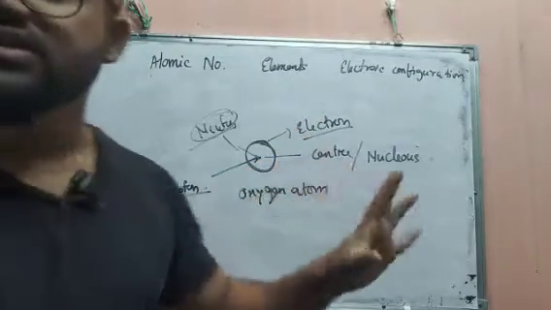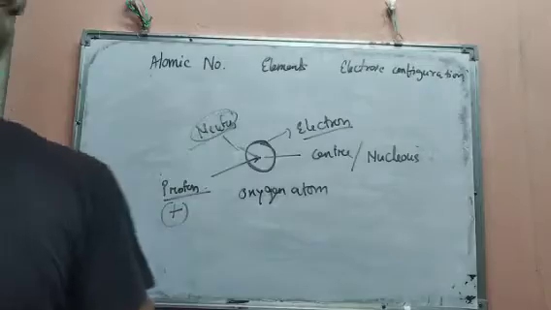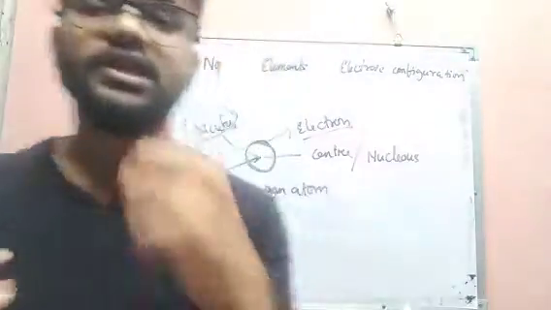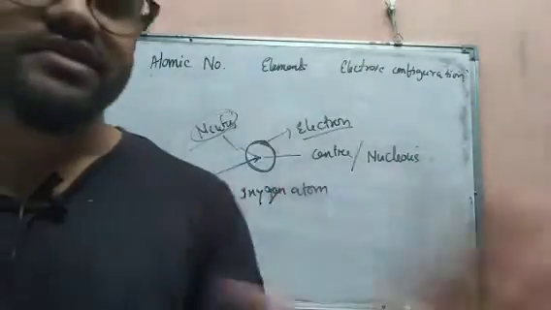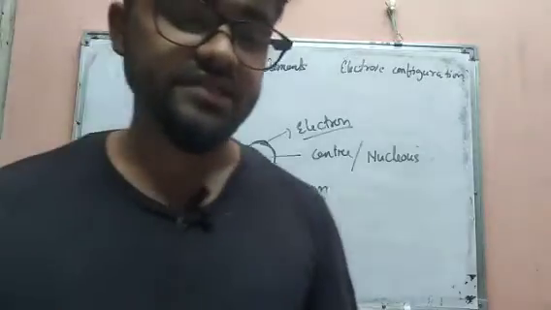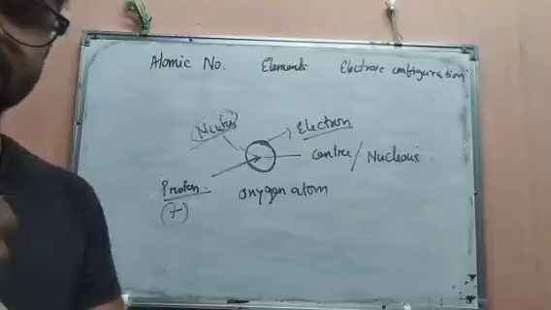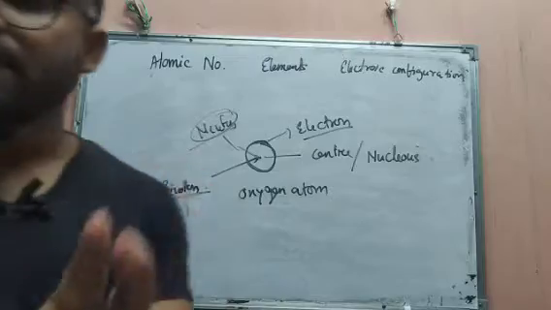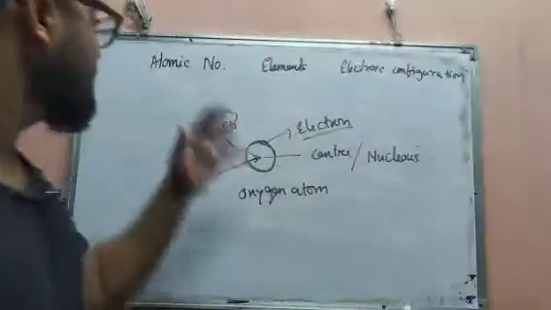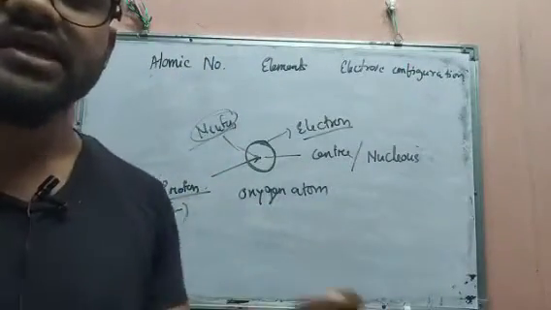Okay, but the thing is, the electron is negatively charged and the proton is positively charged. And the neutron is always neutral. It never shows any positive or negative characteristic. Okay, so now what is this? The atomic number, which always depends upon the number of protons present in the nucleus.